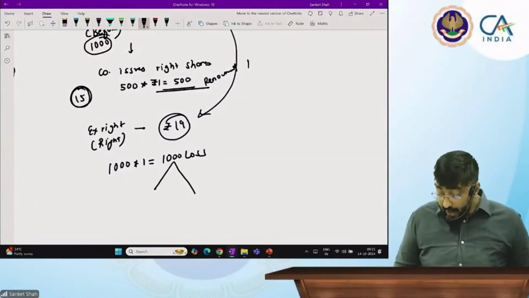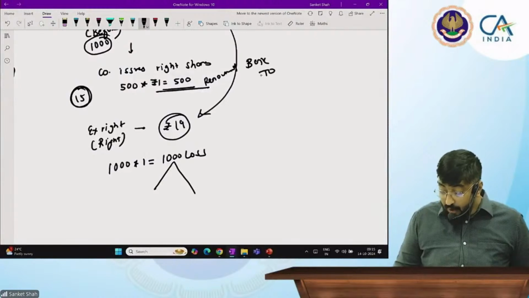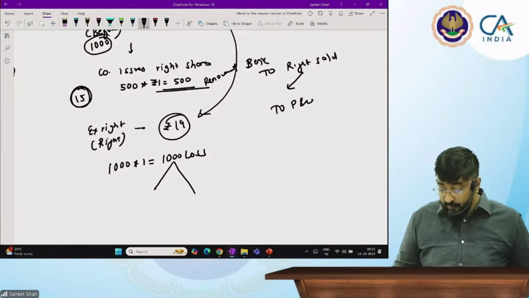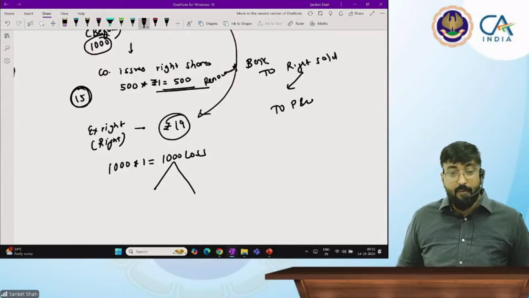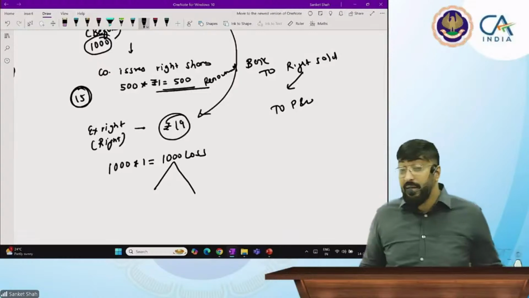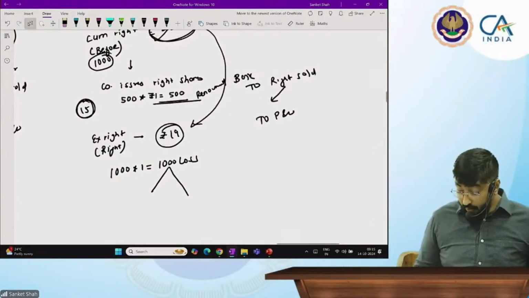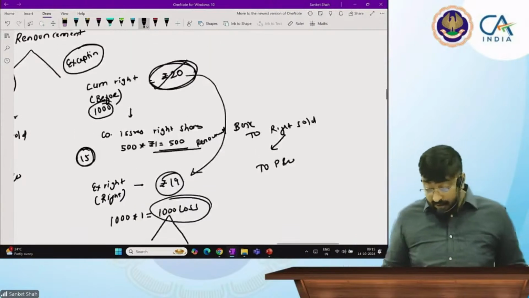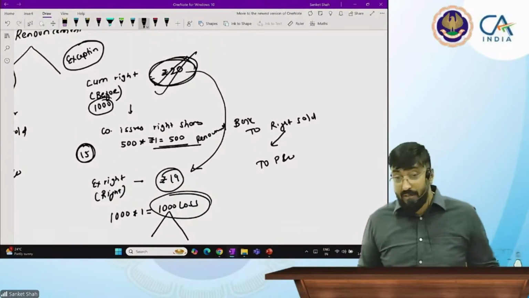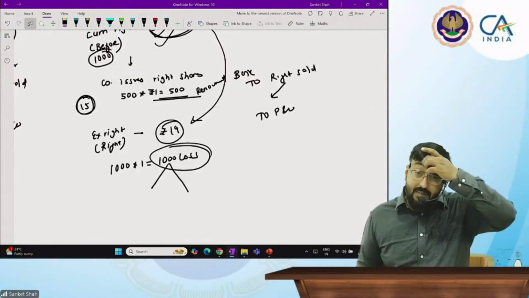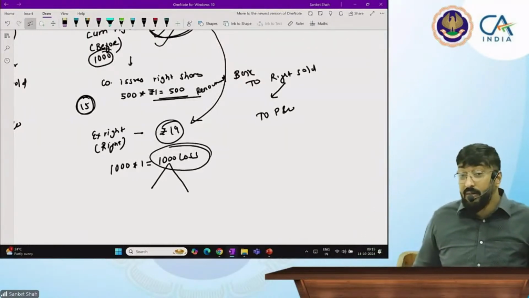Normally I record bank account debit to right sold, and right sold I transfer to P&L. But when share value is getting down, that 1000 loss, because I bought it at 20 rupees and now it goes down to 19 rupees. My intention is to get right shares.